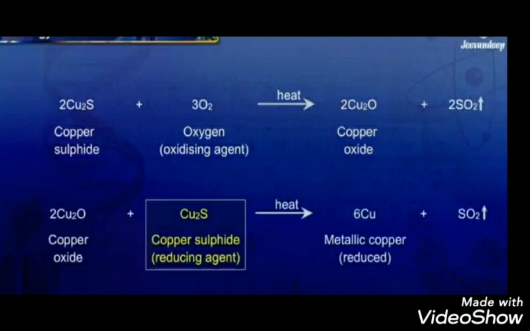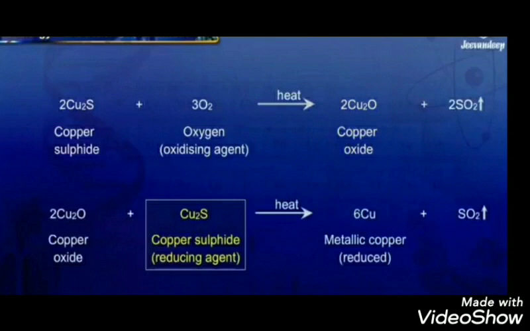Similarly, copper, which is found as copper sulfide. You can observe there on the screen, copper sulfide plus O2 giving cupric oxide, copper oxide, plus sulfur dioxide.